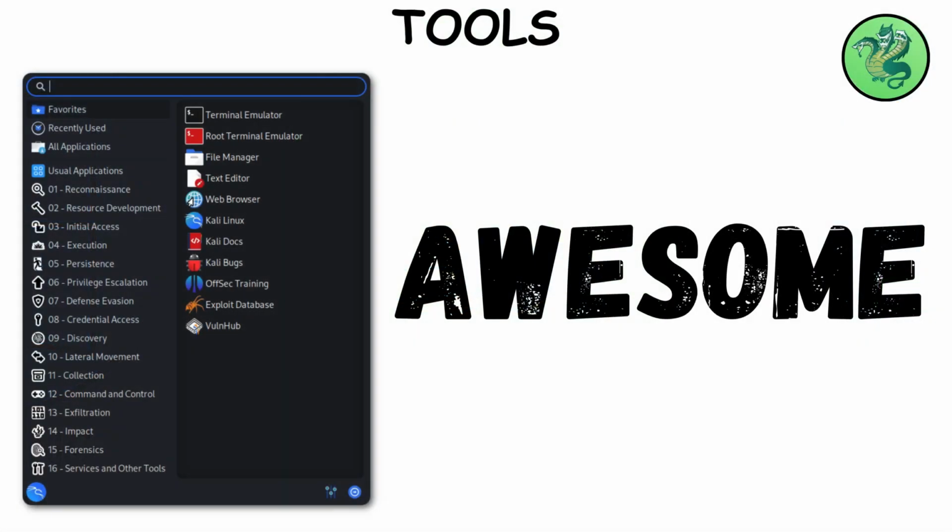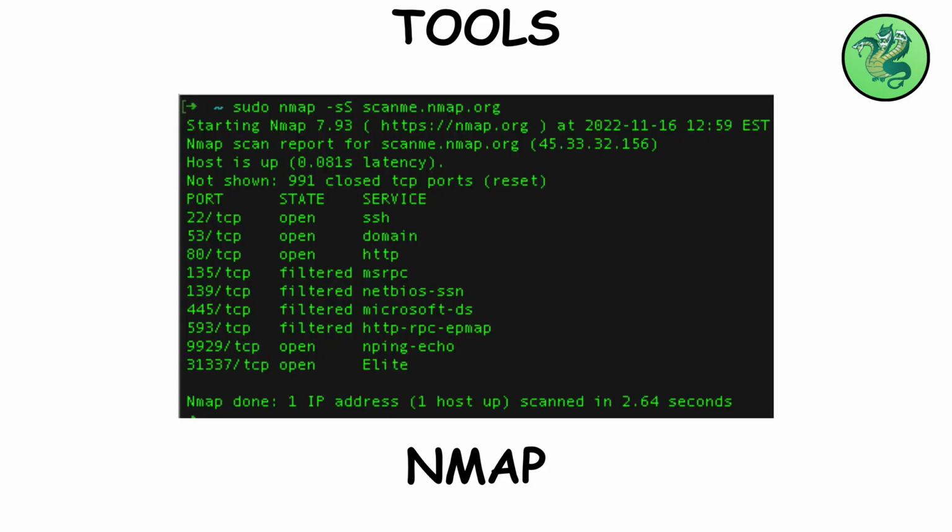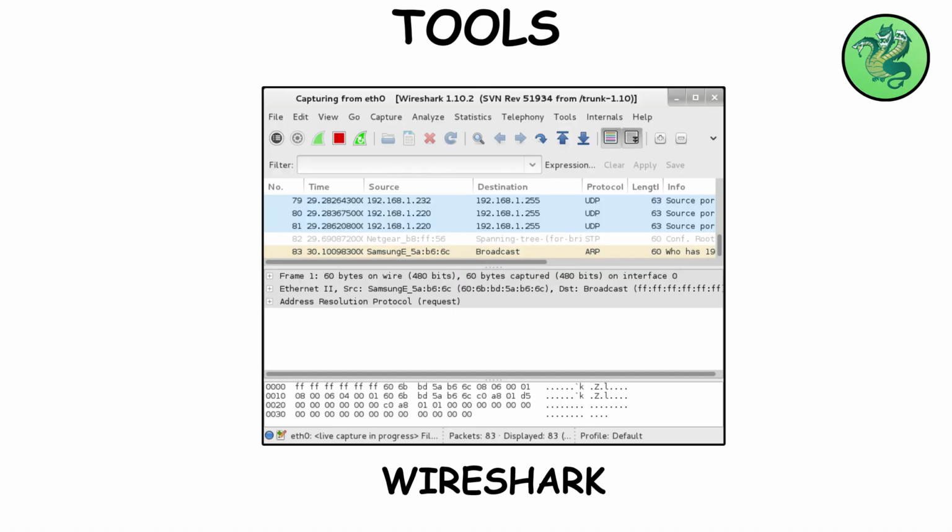Tools. Tools are awesome, but don't worship them. Understand why they exist. Nmap scans hosts to see which ports are open. Translation: which doors are unlocked. Wireshark captures network traffic, like reading other people's postcards, but legally in your lab.